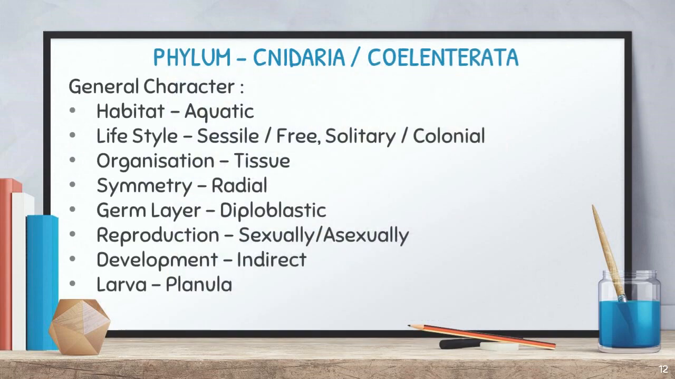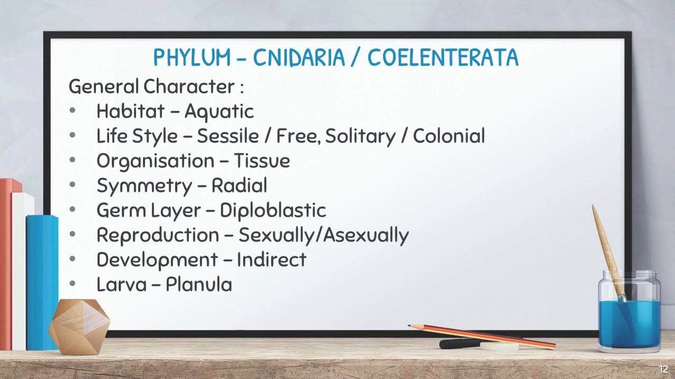Okay, so the next phylum is phylum Cnidaria or Coelenterata. Coelenterata is the old term for this phylum, right? And the new term is Cnidaria. So just we can see the general characters of this Cnidaria. So the habitat is aquatic and lifestyle is sessile or free. Sessile in the sense the organism may fix into one particular place and be there. It is immobile. Free in the sense, of course, it will be free, free movement will be there, right? Then solitary or colonial. Solitary in the sense it used to be alone. The organism will be alone. It won't be as a group. That is called solitary. But colonial means this organism will be as a group. That is called colonial form, right?